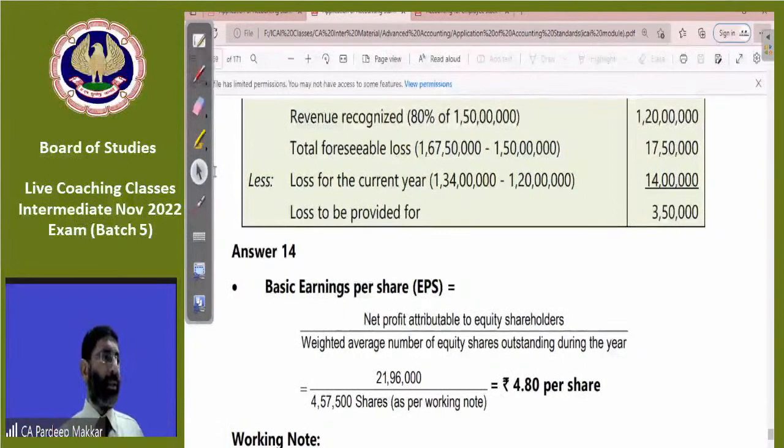It will be 6 to 8:30. I would like to check it out. Just wait. I may confirm the timing also. Six to 8:30, 21st August, Sunday. Special session on AS will be conducted.